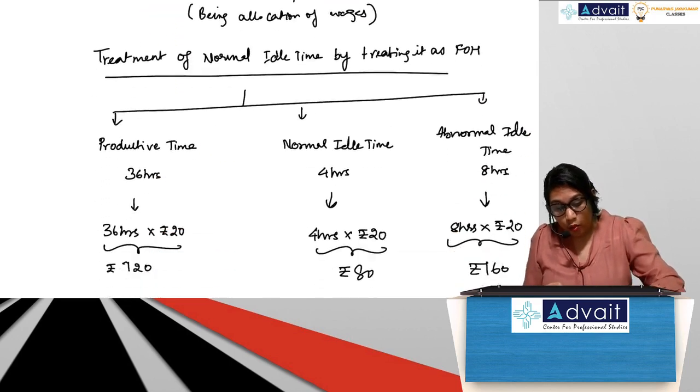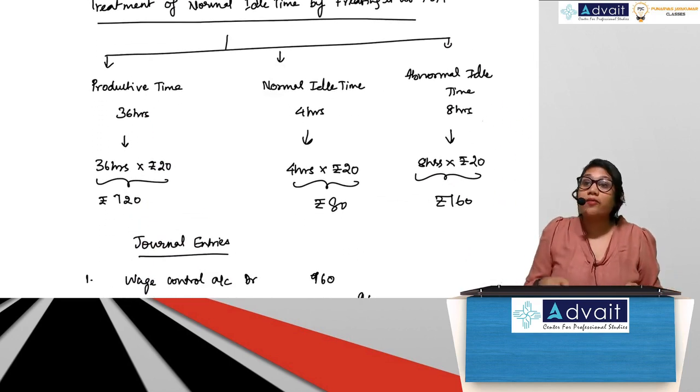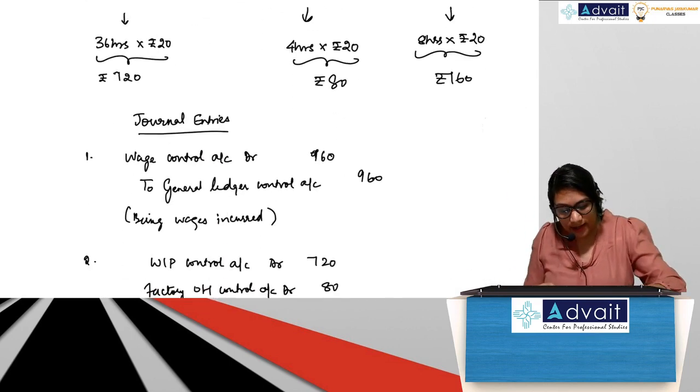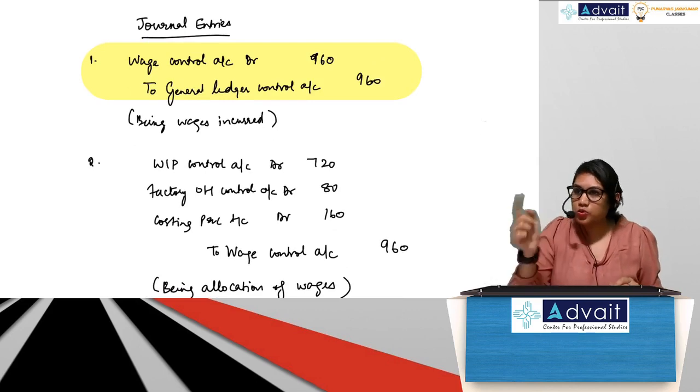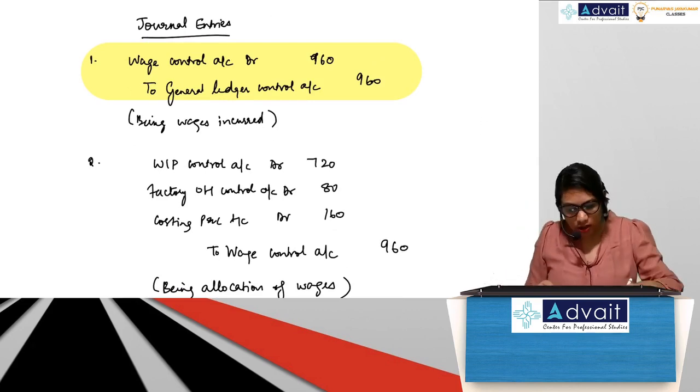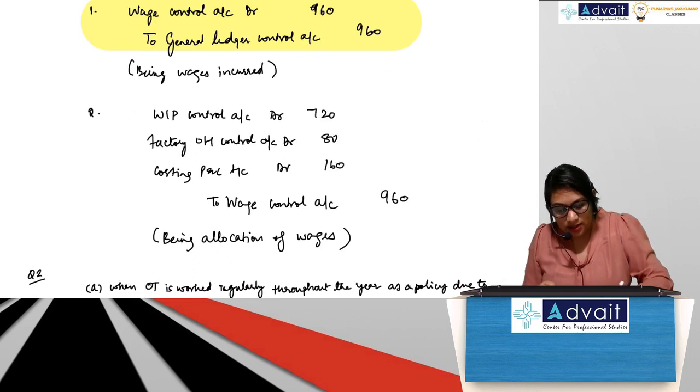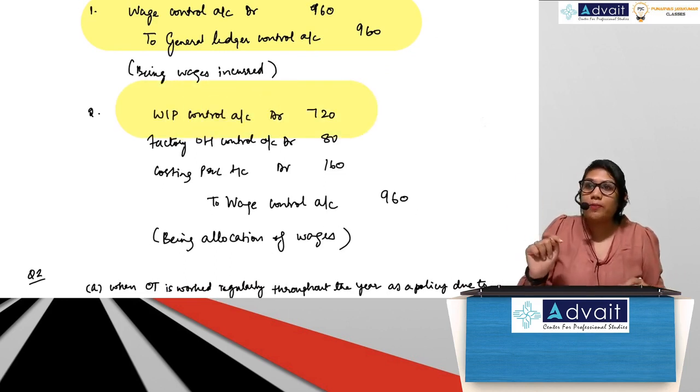And when normal idle time was treated as FOH, what entry did we pass? First we passed the incurrence entry, which was wage control to general ledger control account. Then what did we pass? 720 went to WIP because it was productive, direct wages.